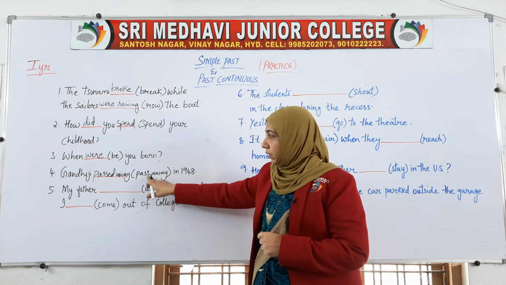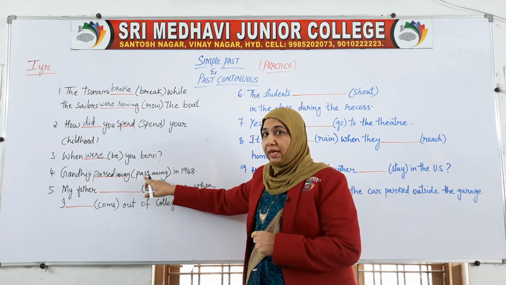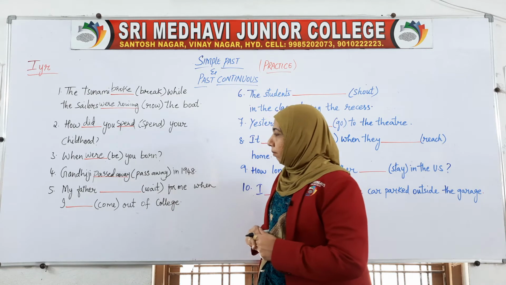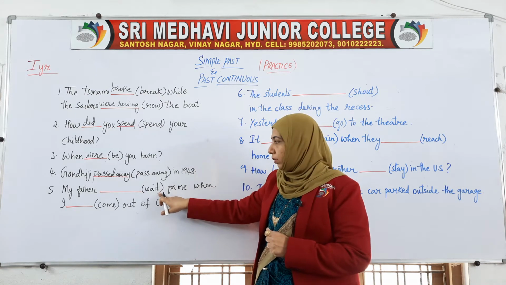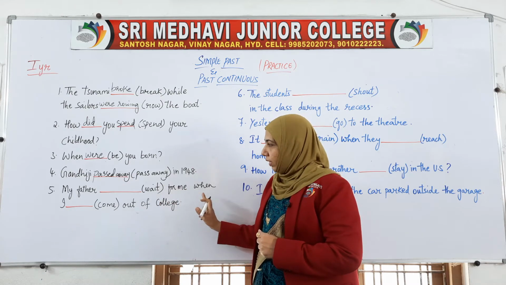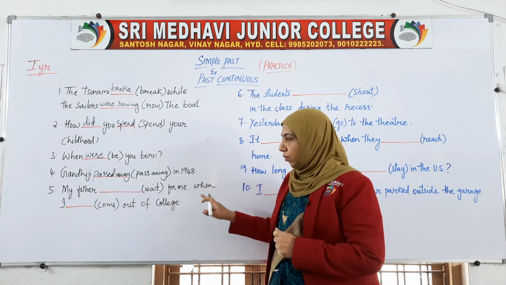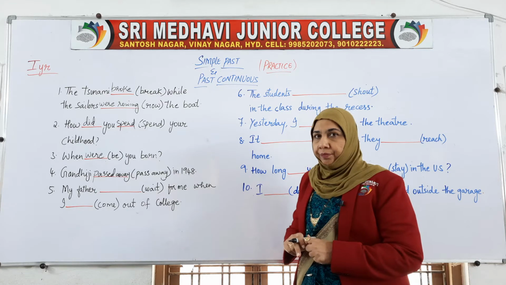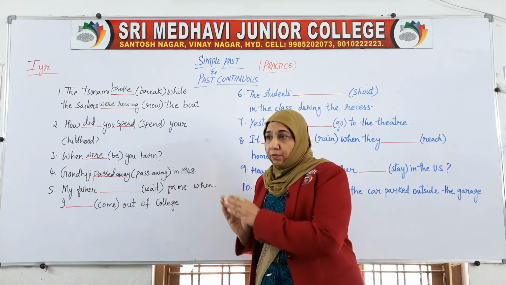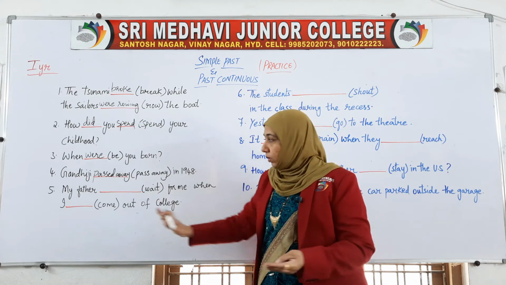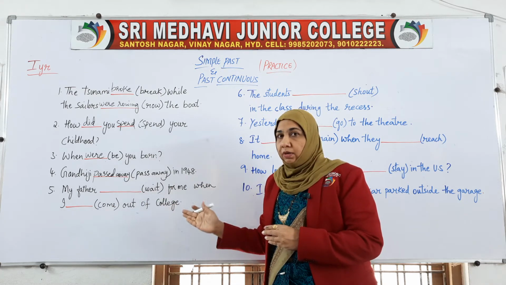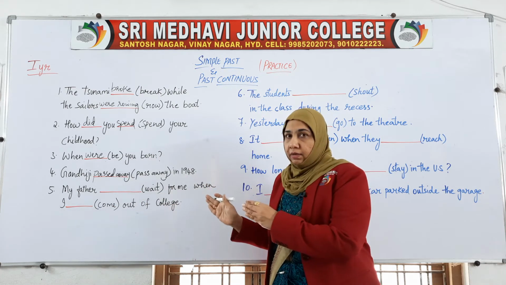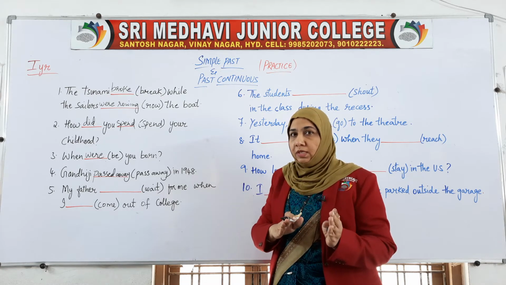Okay, here too the main verb. My father dash, wait. We have to use the word wait here, for me, when I dash out of college. So at a particular time, when I came, you have to change the verb. At a particular point of time, my father was waiting.